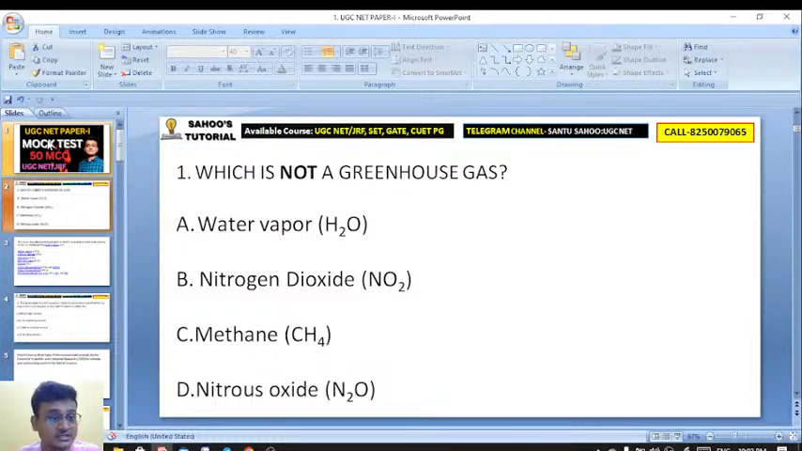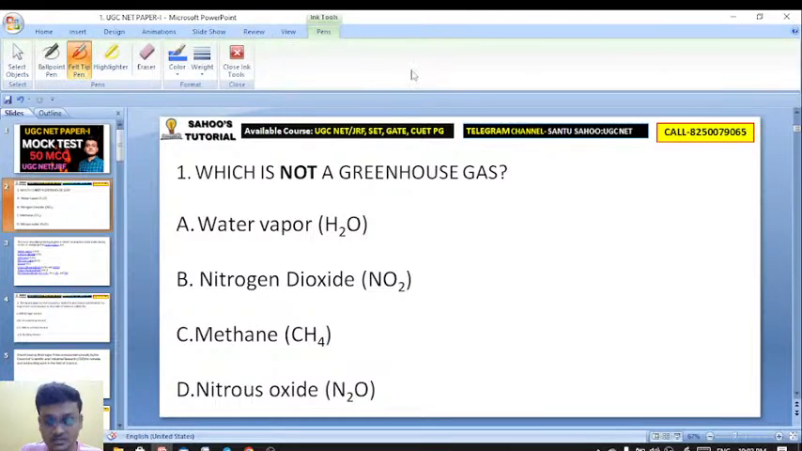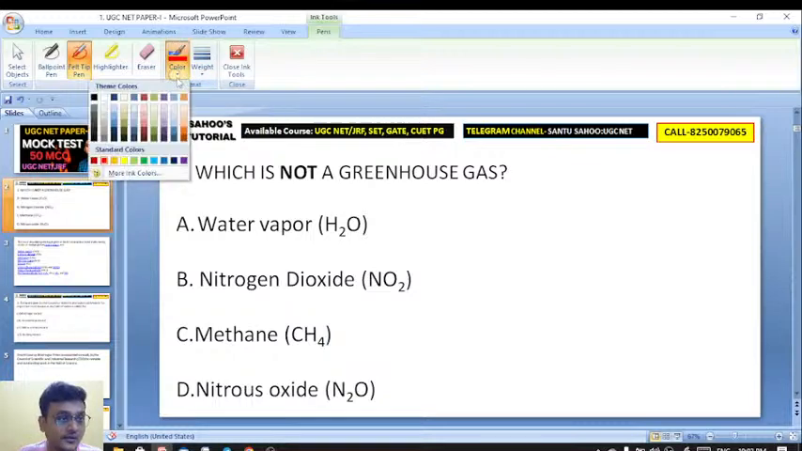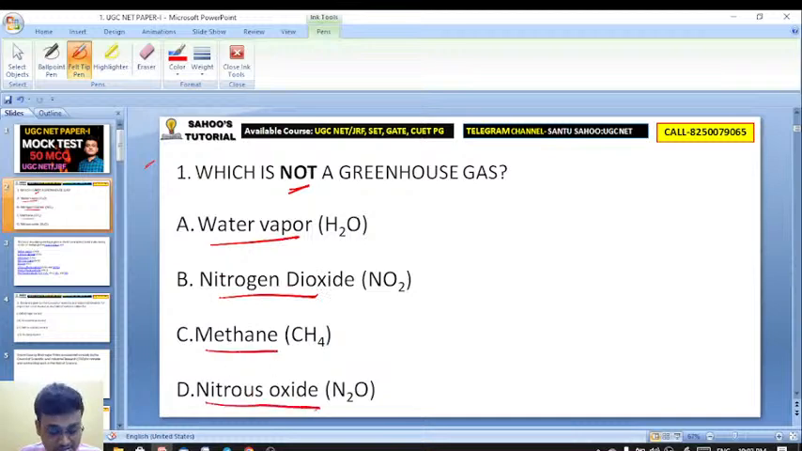So the first question is: which is not a greenhouse gas? You all know that due to the emission of greenhouse gas, it is causing global warming. Options are water vapor, nitrogen dioxide, methane, nitrous oxide. Which of these is not a greenhouse gas?